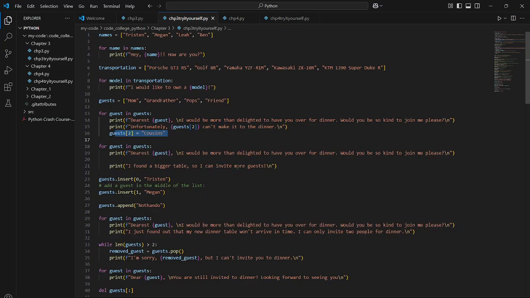Now in the Try It Yourself, it also says you got a bigger table, so invite more guests to dinner, so you make your list bigger. Here I use .insert. Firstly, I found a bigger table so I can invite more guests.